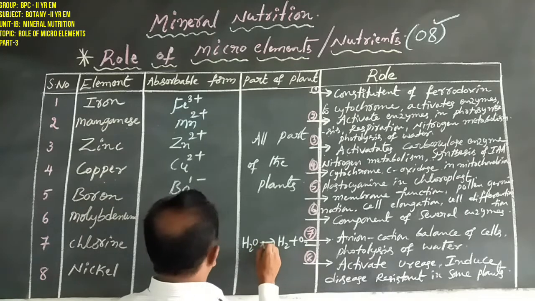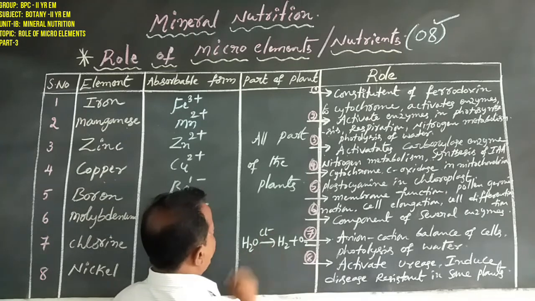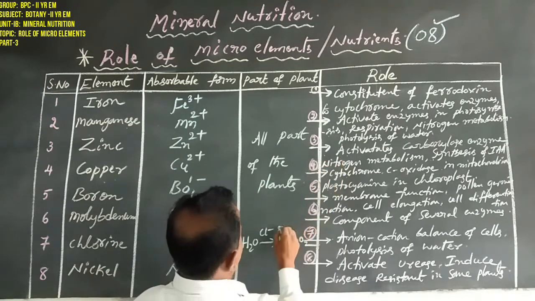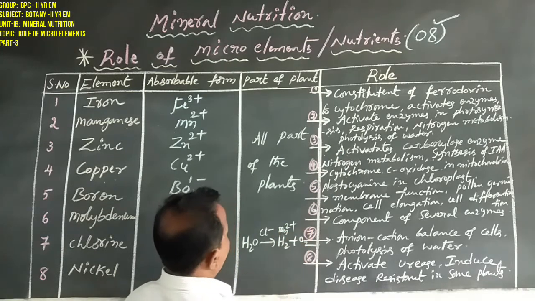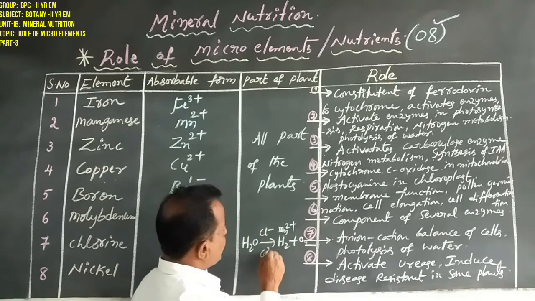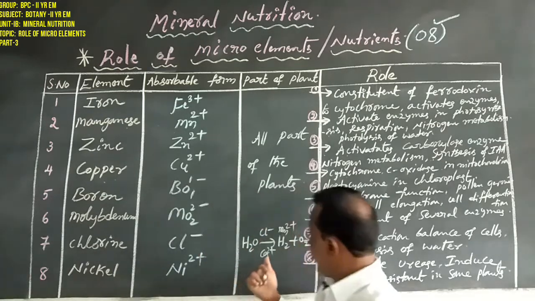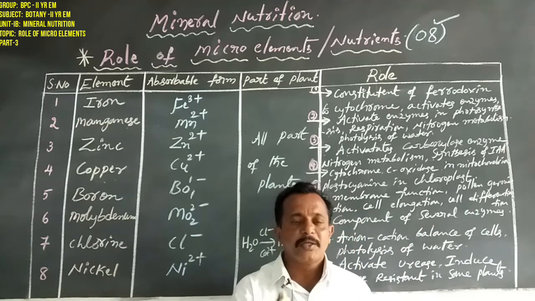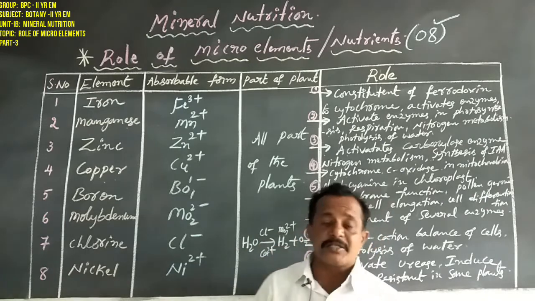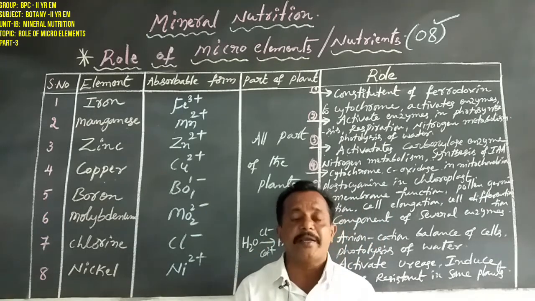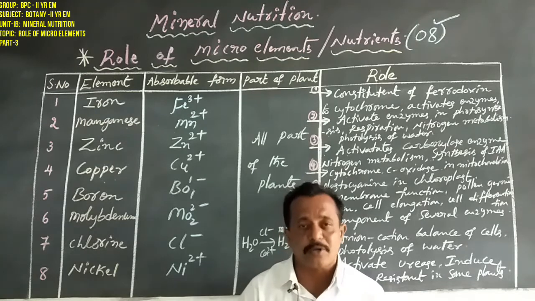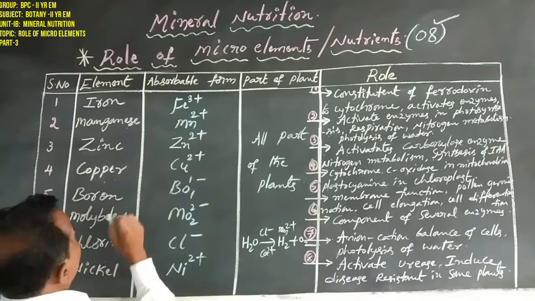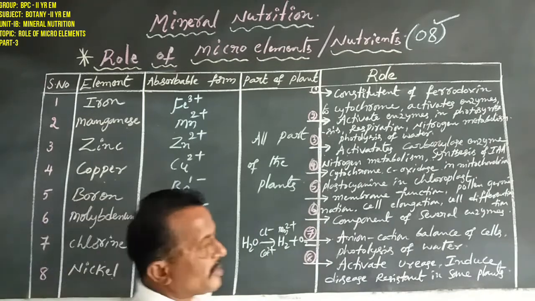So in this, chlorine is utilized, as well as manganese, and also calcium. So calcium is a macro element, and these two are micro elements. One water molecule is split to release hydrogen and oxygen, and this oxygen is utilized in the photosynthesis process. Okay now, the last micro element, that is nickel.